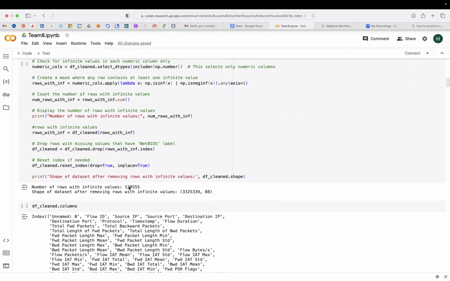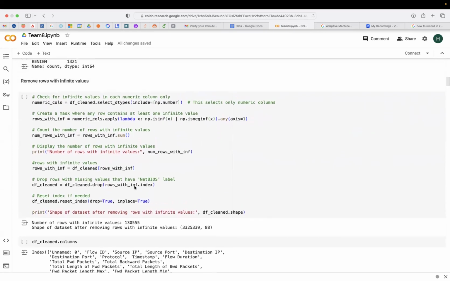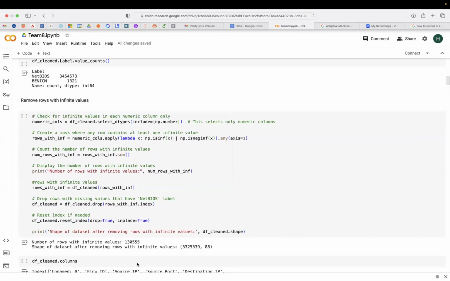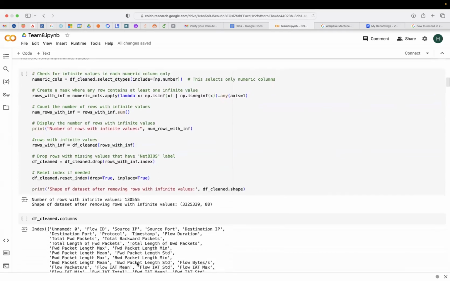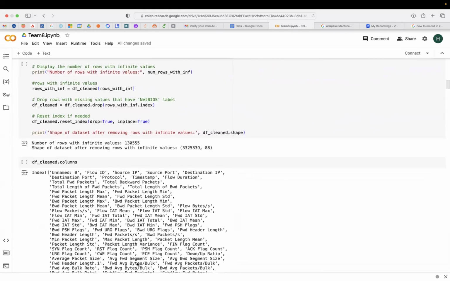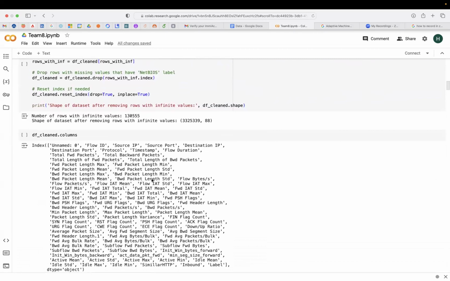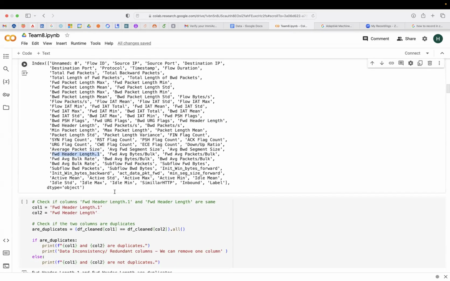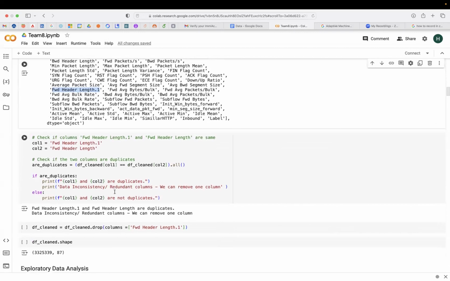We've observed that there are totally about 130,000 such rows. And since the total number of rows in our data set is about 3.4 million, and this 130K is a very insignificant amount, we've removed those entire rows. And here, these are the 88 columns that we have. We've seen that the forward header length and the forward header length point one are redundant columns. They're repeated twice. So we've removed one of them.